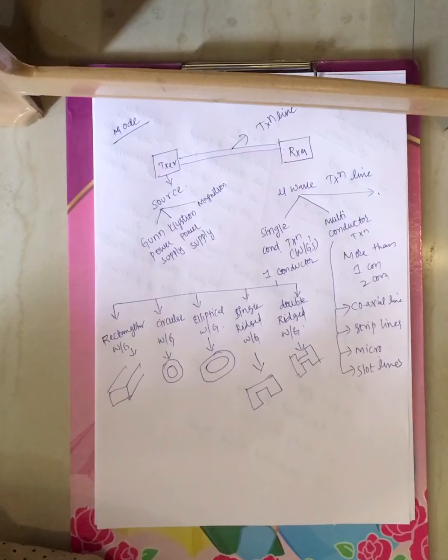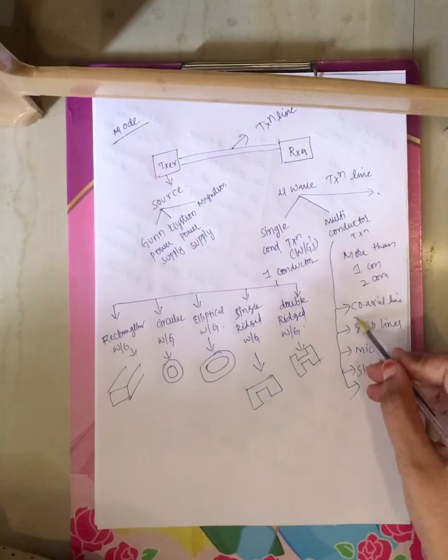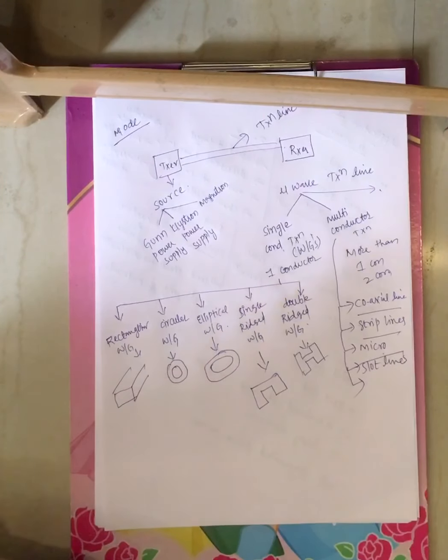Coaxial lines, strip lines, micro strip lines, slot lines. You have one more also, 5 different multi-conductor transmission lines. Among these, 3 are important: coaxial, strip lines, micro strip lines. These are the different multi-conductor transmission lines which contain more than one conductor.